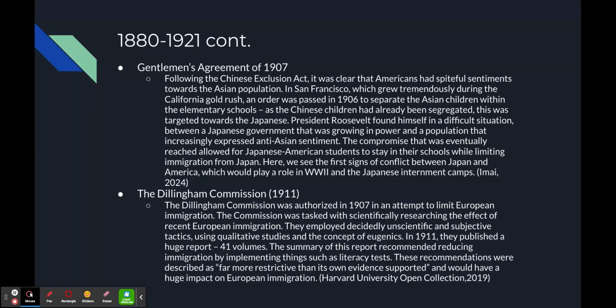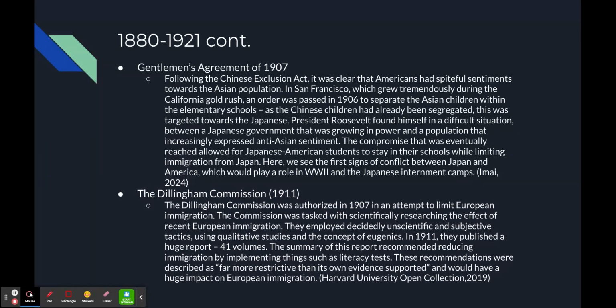So following the Chinese Exclusion Act and the Geary Act, it became clear that Americans had spiteful sentiments towards the Asian population, which we saw in San Francisco. In 1906, there was an order passed on a school board to separate the Asian children within the elementary schools. And seeing as the Chinese children had already been segregated, this had the highest impact on the Japanese. So the president at the time, President Roosevelt, was in a difficult situation because the Japanese government was growing in power. They had just won a war against the Russians.